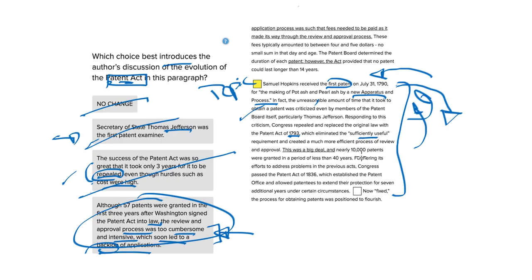This was a big deal. Nearly 10,000 patents were granted in a period of less than 40 years. Furthering its effort to address problems in the previous acts, Congress passed the Patent Act of 1836. So there were even more problems, and they had to pass a new one. It looks like there's more issues here. Too cumbersome and intensive, which established the patent office and allowed patentees to extend their protection for 7 additional years under certain circumstances. Now fixed, the process for obtaining patents was positioned to flourish.